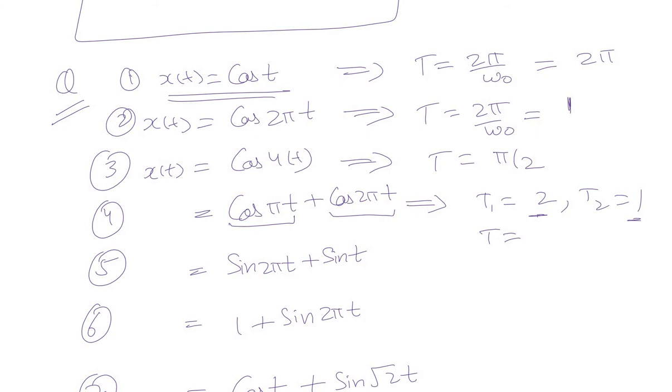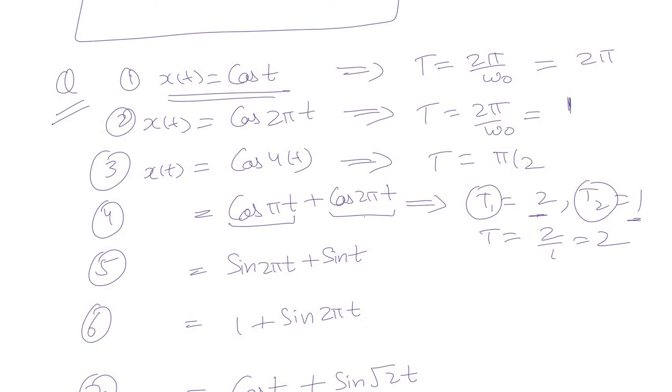First of all, you need to check whether the sum of these two is a periodic signal or not. You can do that by taking the ratio of T1 and T2. If it comes out to be a rational quantity, you can say that the summation is also a periodic signal. In this case, it's rational. So this summation cos pi t plus cos 2 pi t is also a periodic signal, and its period is the LCM of the numerators divided by the HCF of the denominators of the time periods. So the overall time period will be 2 by 1, which is 2.